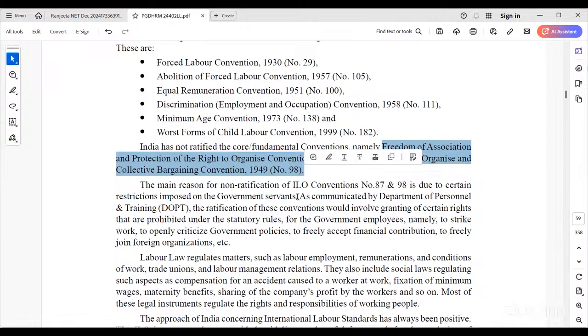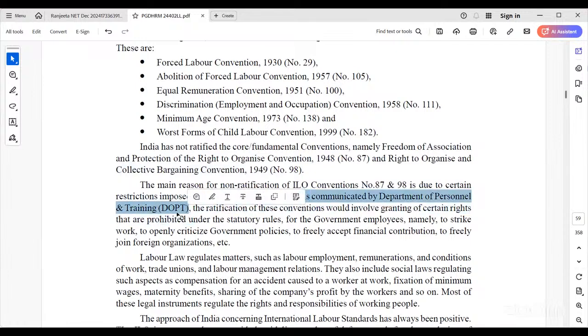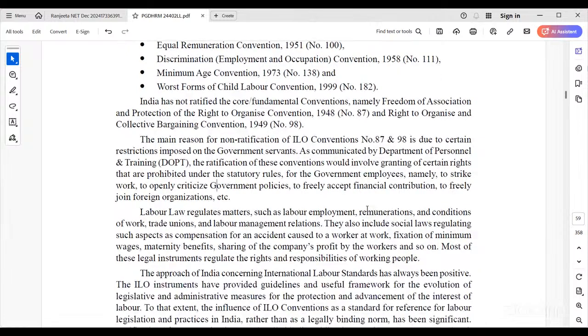Right? Government servants have some restrictions, as communicated by the Department of Personnel and Training, DOPT. This is the highest body, right? All are government employees serving under the Department of Personnel and Training. So the ratification of these conventions would involve granting certain rights that are prohibited under the constitutional rules and regulations. So labor laws regulate the matters of labor, employment, remuneration, and conditions.